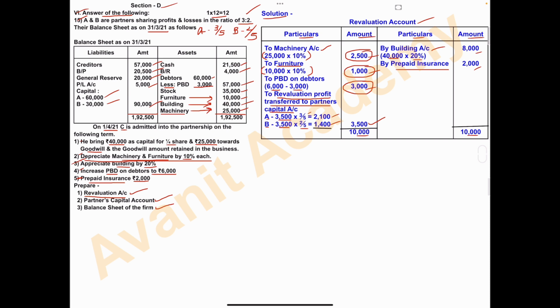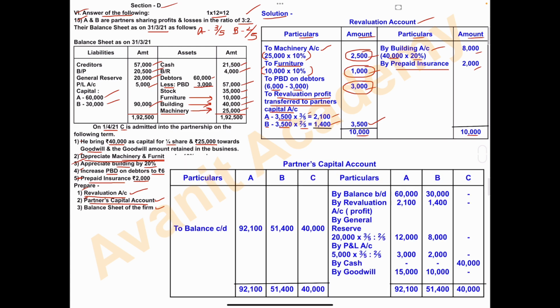So our first one, the revaluation account, is complete. Next, what should we prepare? Partners capital account. Let's prepare the partners capital account. Partners capital account, columns are particulars.